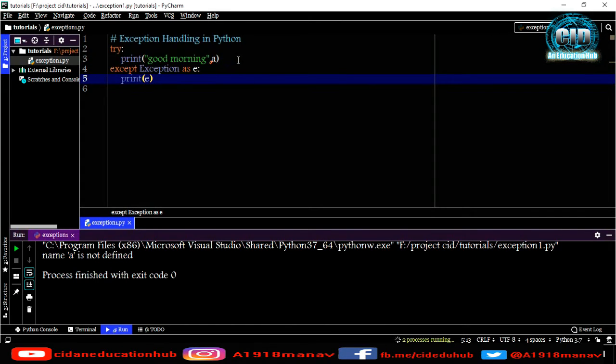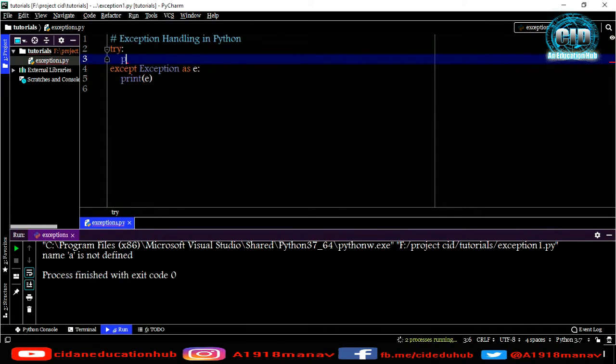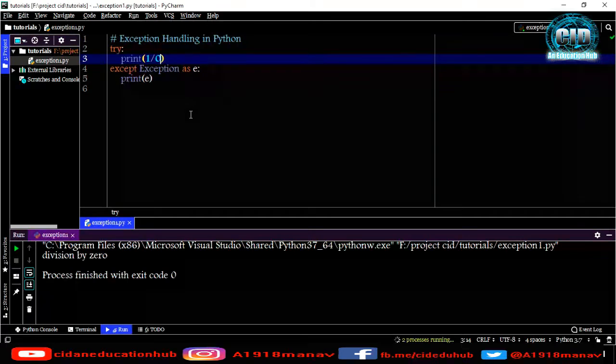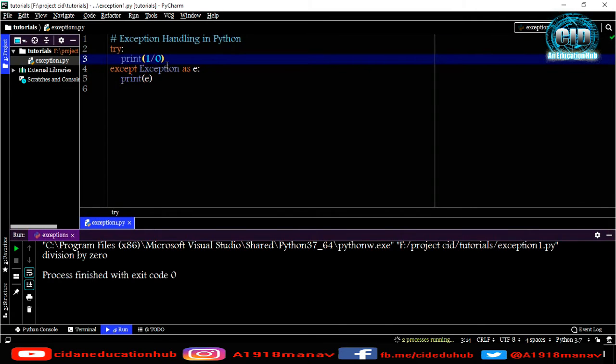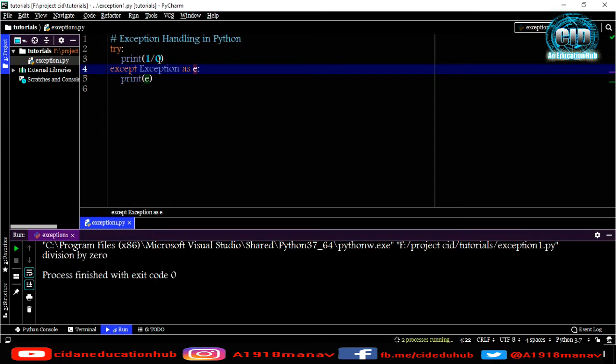Now let me show you another thing. I'm trying to print the result of 1 divided by 0. What will be the result? It will not be divided by 0 because it is a zero division error. We cannot divide anything by 0, so it will throw a zero division error. So I'm going to handle only that error.